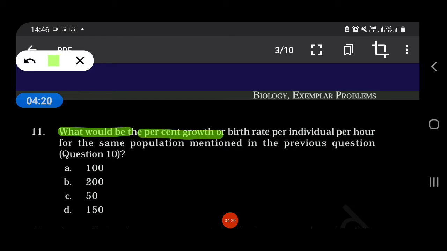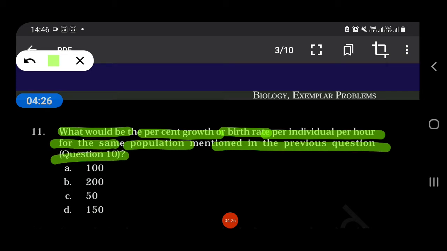What would be the percent growth of birth per individual per hour for the same population mentioned in the previous question number 10? So our answer will be 200.